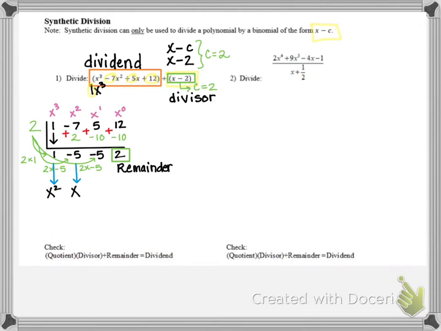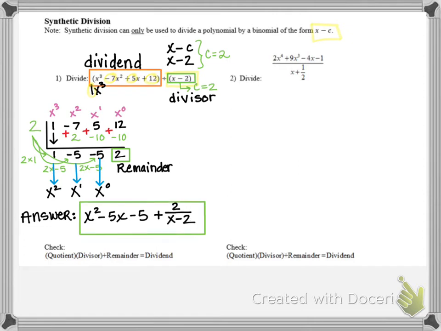The negative 5 is the coefficient of an x to the first power. And the other negative 5 is the coefficient of x to the 0, which would be the constant negative 5. So let's take a look at how we write our answer. Remember, we're 1 degree less than our dividend. So we have 1x squared, or just x squared, minus 5x to the first, minus the constant 5, but then we have to add in that remainder. Now, when we add our remainder, we write it as plus 2 over our divisor, x minus 2. And that is our final answer.